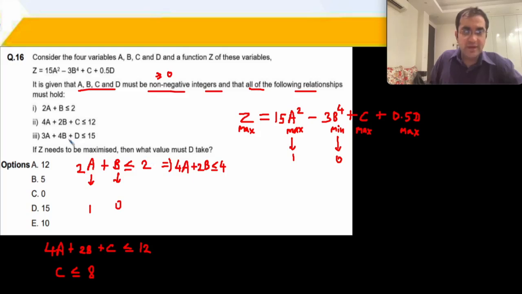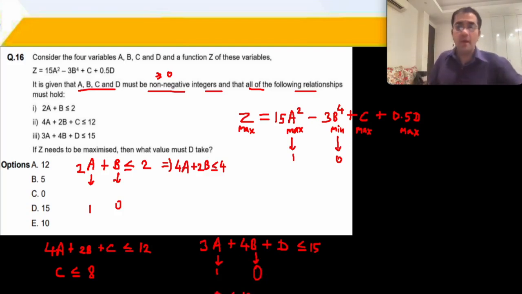I have another equation, 3a plus 4b plus d is less than equal to 15. B is 0 and a is 1. That means d is less than equal to 12. Obviously, when d is less than equal to 12, I am going to take d as 12. So 12 is the right answer for this particular question. 15 is not possible. 12 is correct.